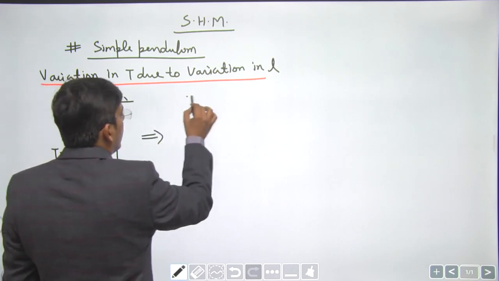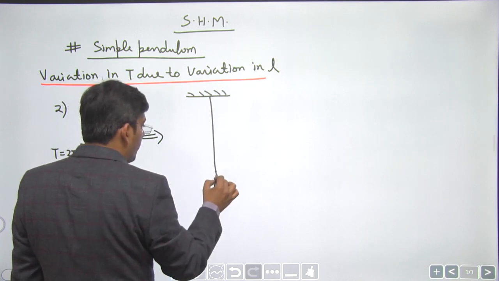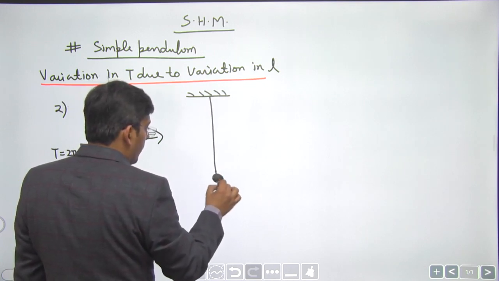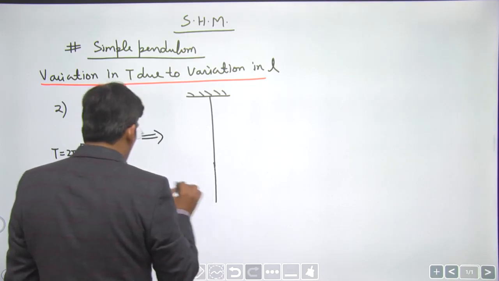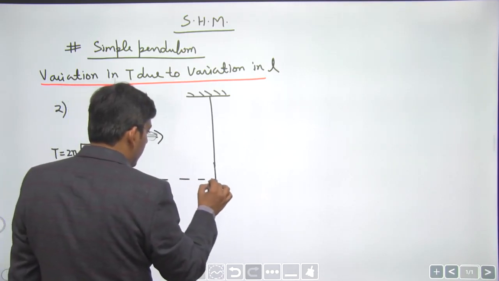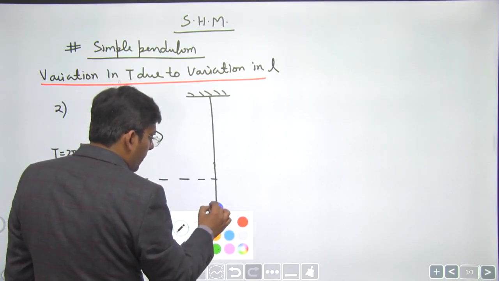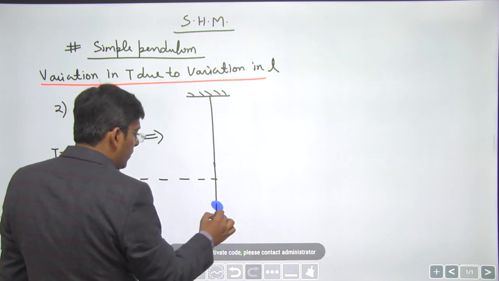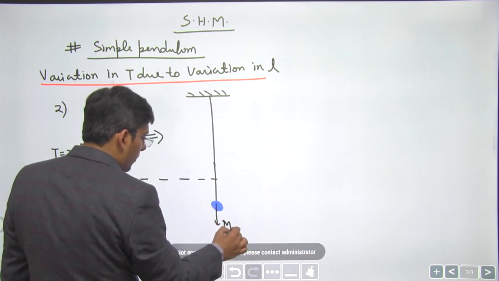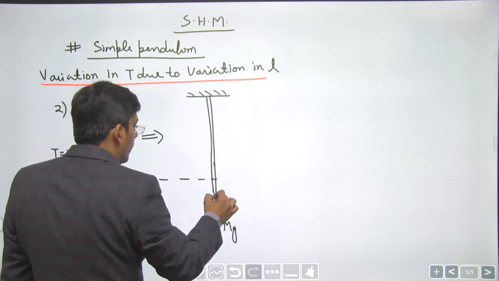You replace this small and light bob by some heavy bob, and due to that heavy bob there was some extension in this string. Now you can say that the weight of the bob, mg, is responsible for changing the time period. This is the thread.